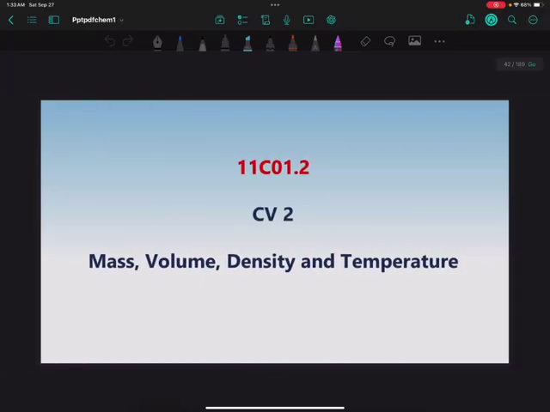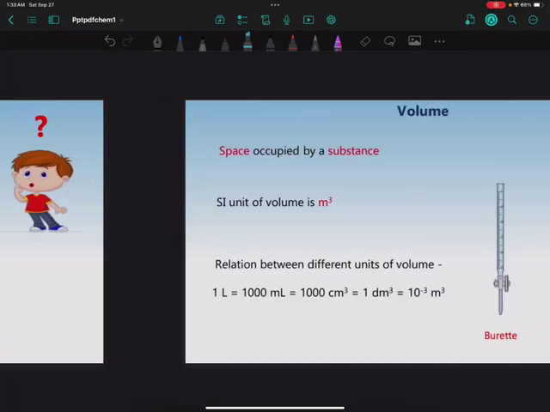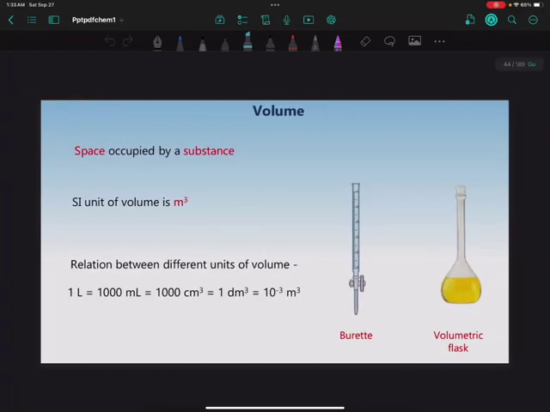Now let's learn what mass, volume, density and temperature are. Mass is basically the amount of matter present in a substance. The SI unit of mass is the kilogram and it is determined by the analytical balance. Let's learn about volume. The space occupied by a substance is volume.